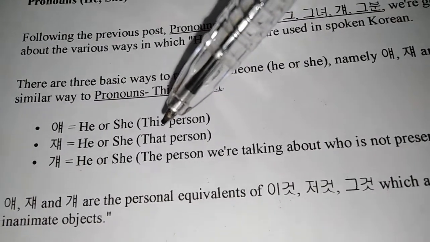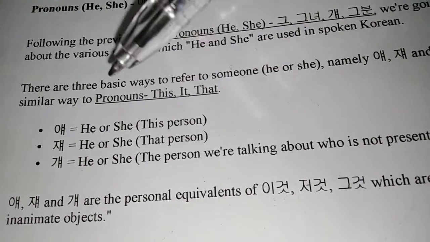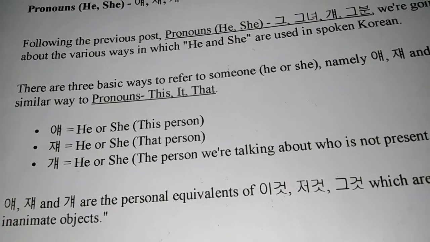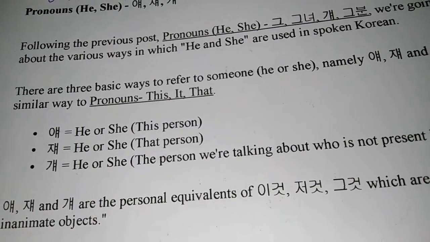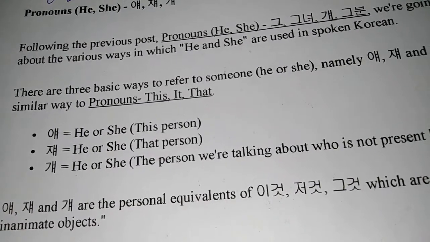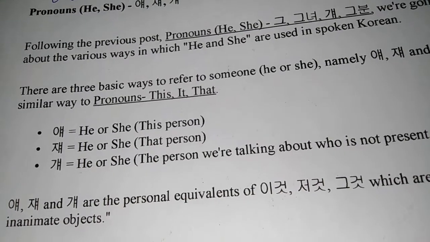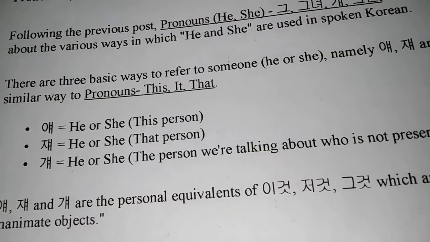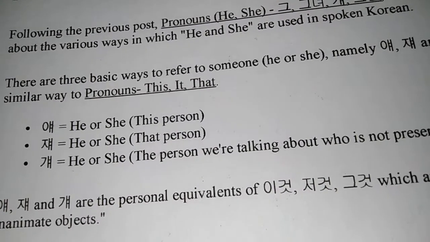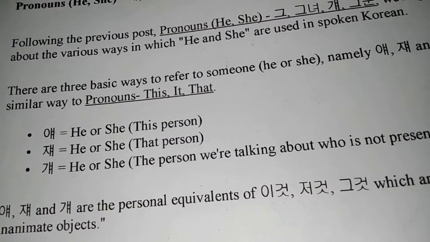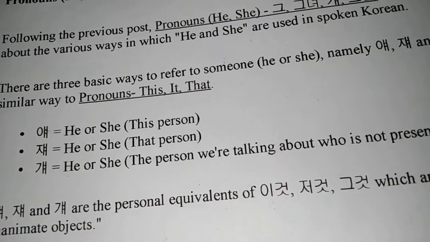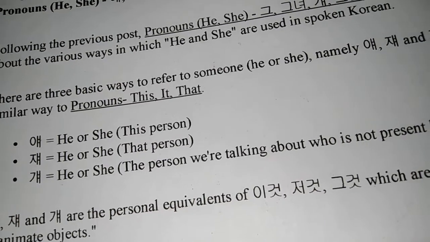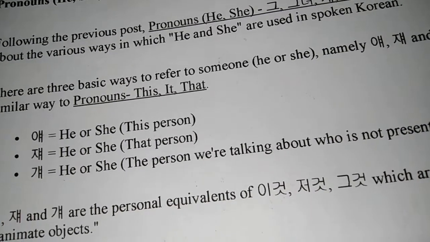Suppose you are having a conversation between a group of friends and you are talking about someone you see along the way. They're not physically present in that conversation, but you can see them standing far away, or you just saw them walking away, anything like that.